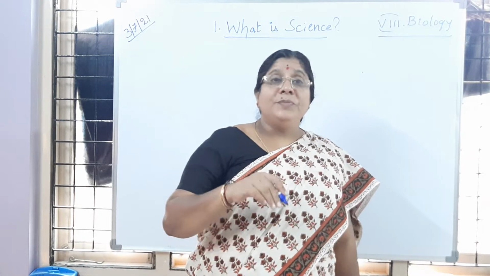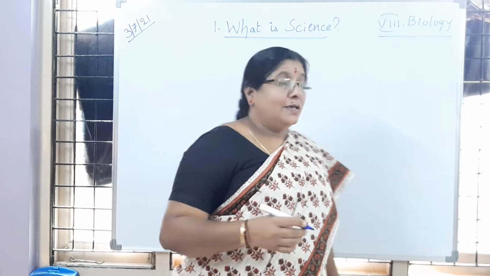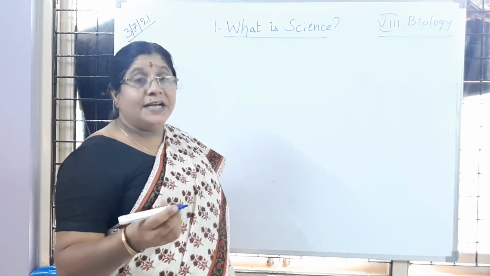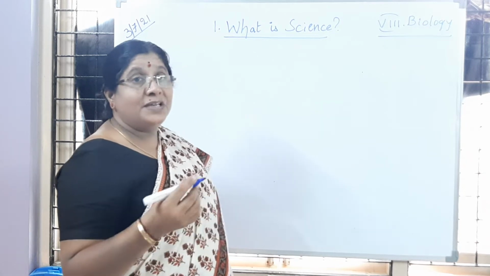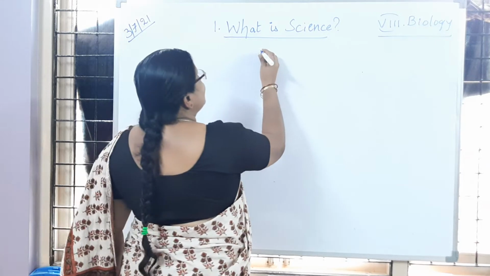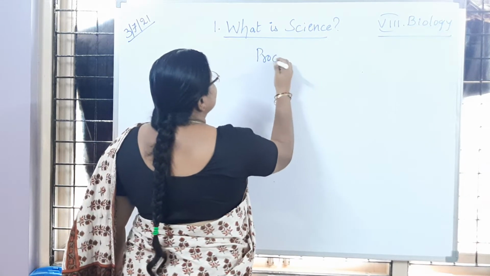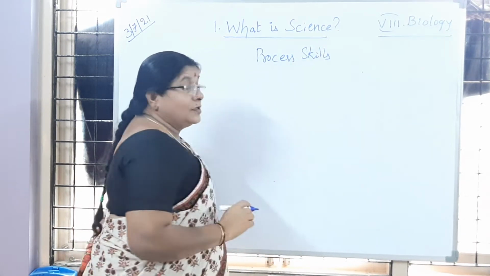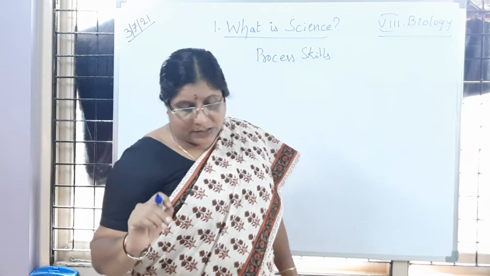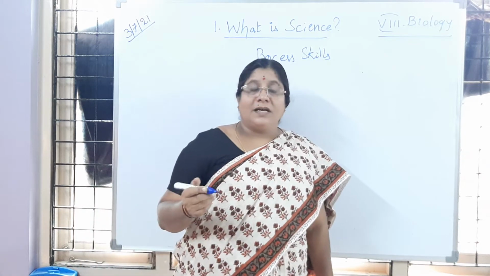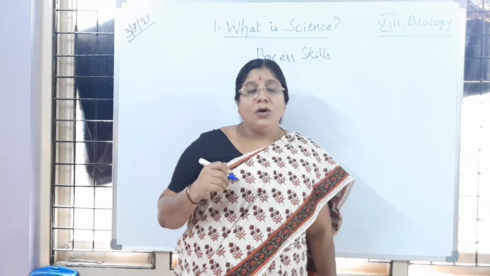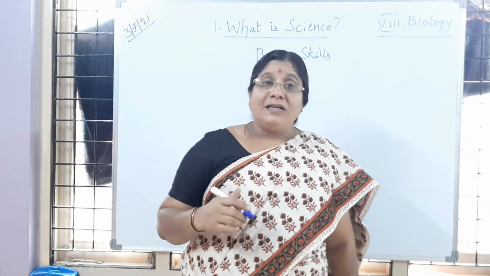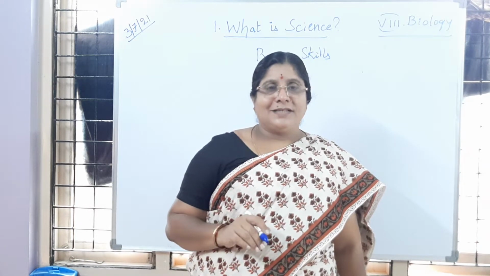So we have to improve our skills. Okay, so the skills which are used by the scientists when they are investigating so many things, or when they are doing any research work, such type of skills are called process skills. Process skills. So what do we call them, children? Process skills are the skills or the tools which are used by the scientists to perform their investigations. So what are the different types of process skills?